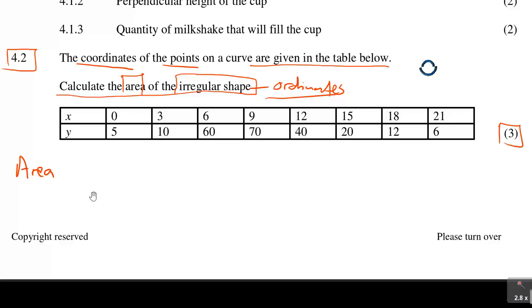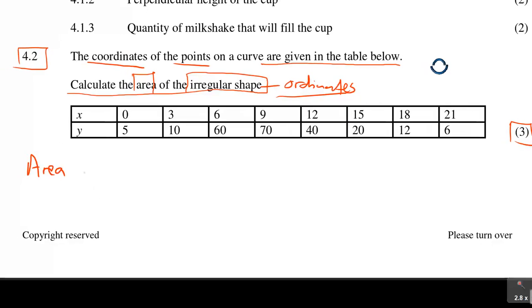Alright, so its area is equal to, now what is what in this table? You must know the x values is the distance between ordinates. Let me just look at this. This is distance between ordinates, and this is where you are using the formula.